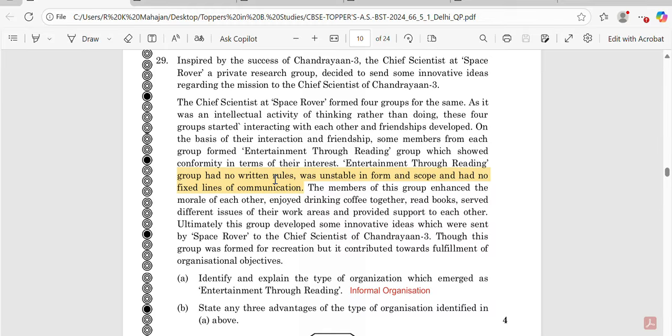Here you can find one line: the group had no written rules and was unstable in form and scope and had no fixed lines of communication. So basically these two lines give the indication that we had to identify the informal organization. Now as this question is for 4 marks, half mark will be for identification and half mark for the explanation. Then you have to give any 3 points of importance for the informal organization. So this way half mark will be for the heading of one advantage and half mark for the explanation.